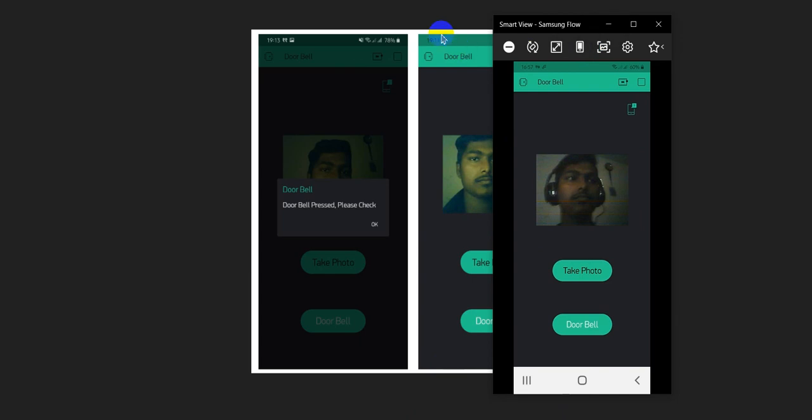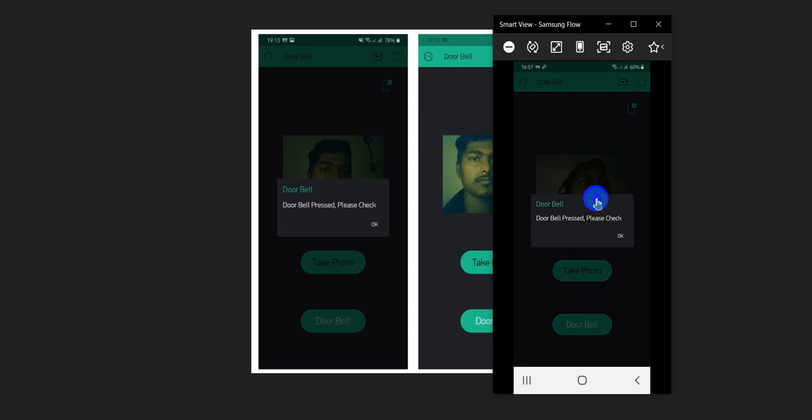Now let's demonstrate the overall project. Here you can see I have taken 2 buttons and 1 image view. If somebody comes to the door and presses the doorbell, here you can see after pressing the doorbell, the notification "doorbell press please check" has been sent